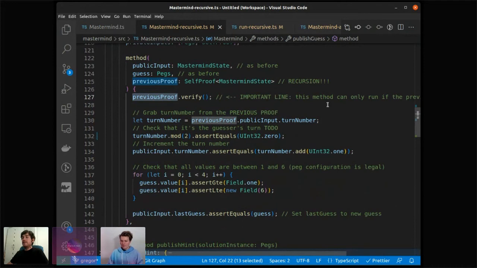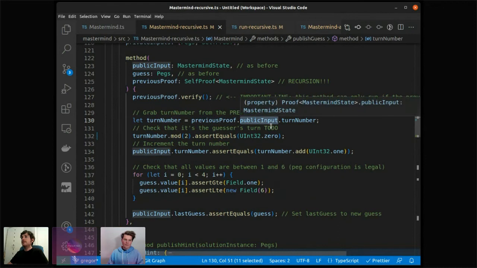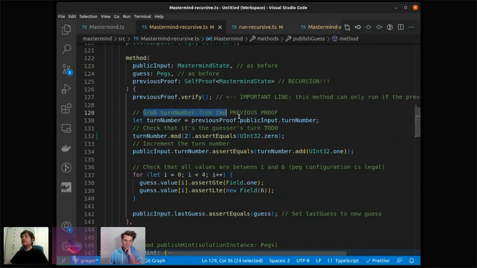Okay, now how do we update our state? First, how do we get the previous state? Of course, to get the previous state, we look at the previous proof. The previous proof has a public input, and that public input is this mastermind state that I defined, and it has a turn number. So before we had grab turn number from the Mina chain, now we have grab turn number from the previous proof. That's the translation that we have to do.